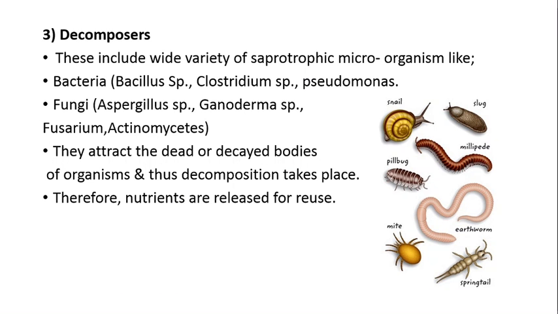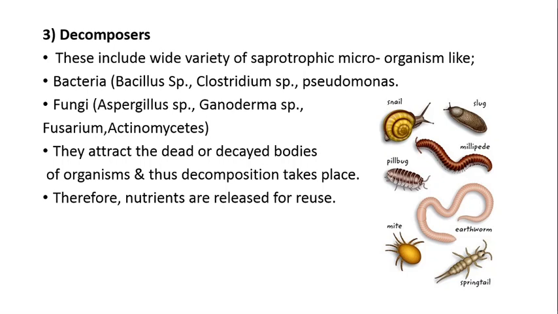And the third structural component of the terrestrial ecosystem is the decomposers. So the food is prepared by the producers, that is, autotrophs. Then come the consumers, in which there are the primary consumers, which are dependent on the producers. Then secondary consumers, which are dependent on the primary consumers. Then the third one is the tertiary consumer, which is dependent on the secondary consumers.